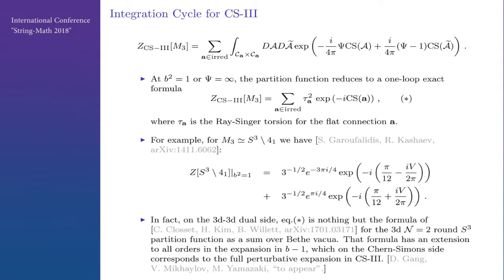Since this formula extends to all orders in psi to the minus 1, we can write a similar formula for the perturbative expansion of the S3 partition function in b minus 1. And of course, I should note that b equal to 1 is the round 3-sphere partition function. So on the round 3-sphere on the 3D dual side, we have classical Chern-Simons theory.